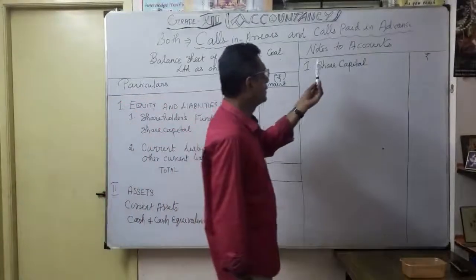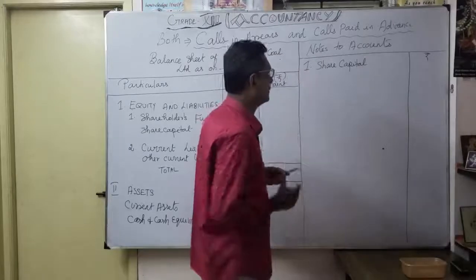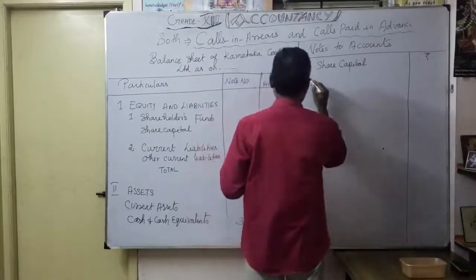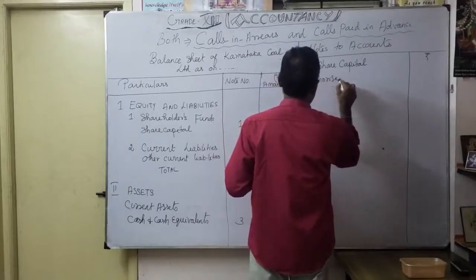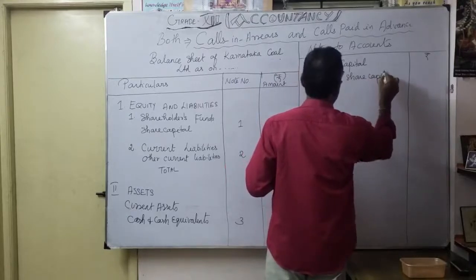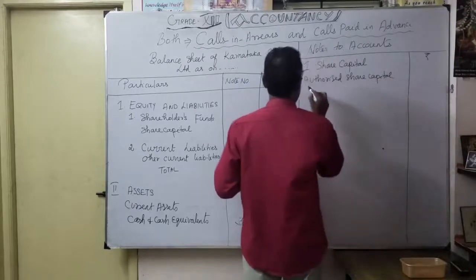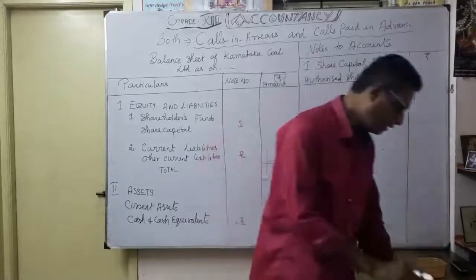Now let's see how we are going to write the notes to accounts as note number 1, the explanation of share capital. As you know, the first one is authorized share capital. How much?